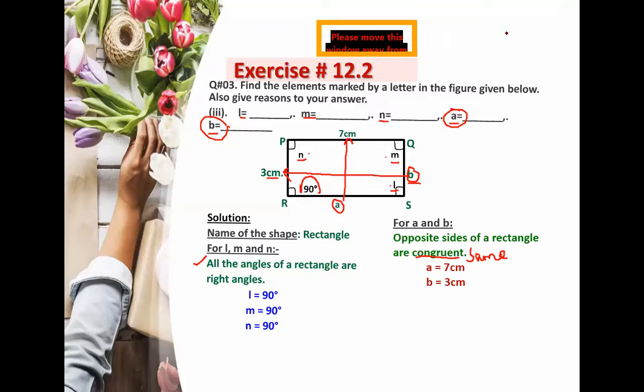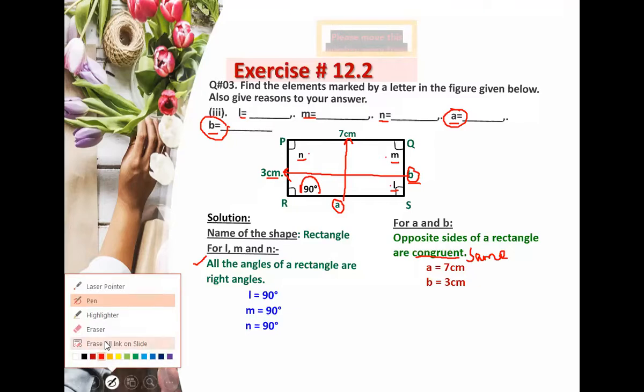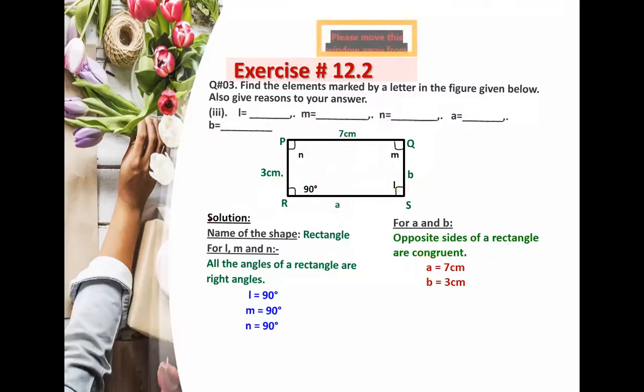Right now do not do anything in your copy, just listen, okay? Please do not write anything in your copy, okay? Now, this is the way to solve bit number 3 that is given in your book. I am repeating again. What you have to do: first you will write down the heading of solution, then you will write the name of the shape. Then since it is a rectangle, all the angles are equal, so you will write down L, M and N, and simply write all the angles of a rectangle are right angles, understand?